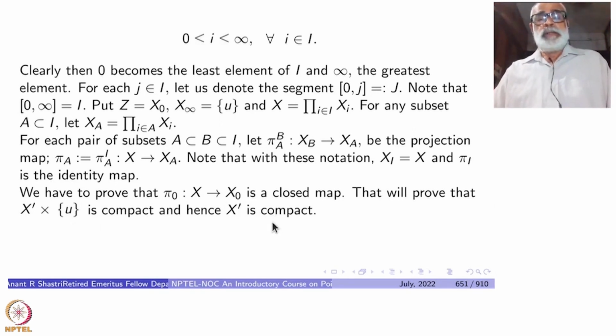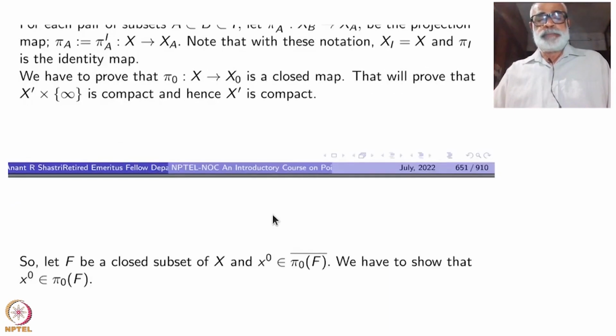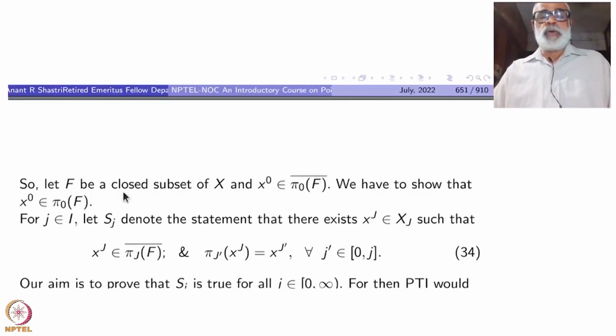Okay. Now the next step is, start with a closed subset F of X. You have to prove that the image is a closed set. So take a point in the closure and show that it is inside the original set pi naught of F. We want to show that this is closed, so this is equal to its closure. So I will take a point in the closure and show that it is inside. That's all. All right.